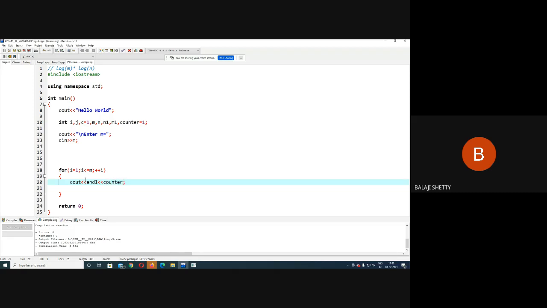And here I increment the counter: counter equal to counter plus 1. Run the code.